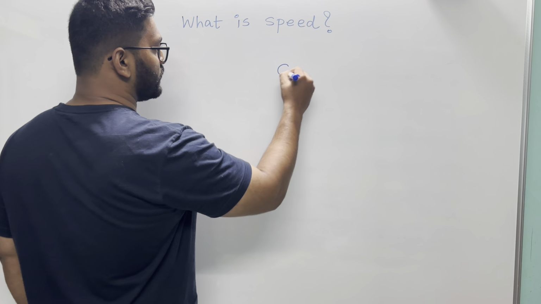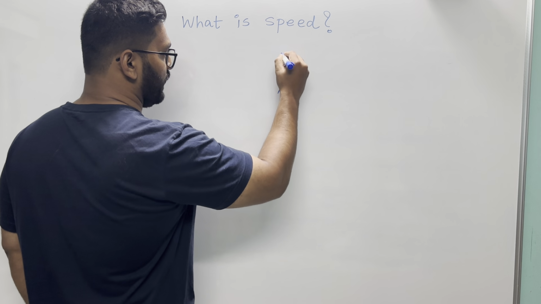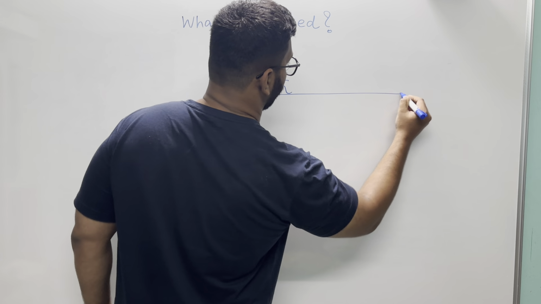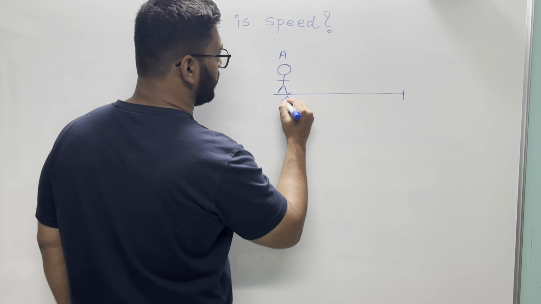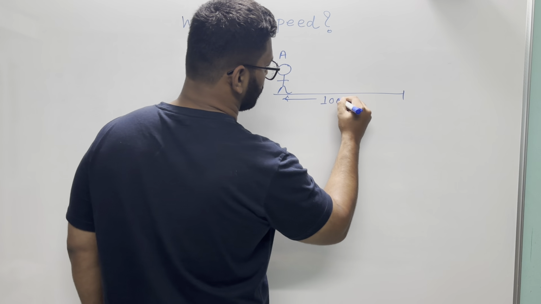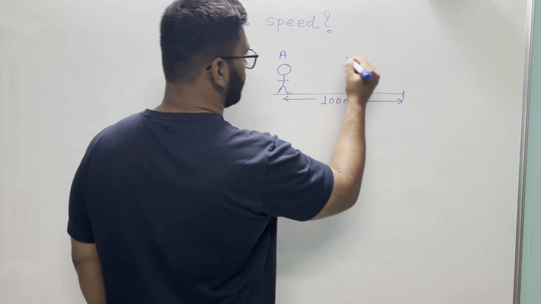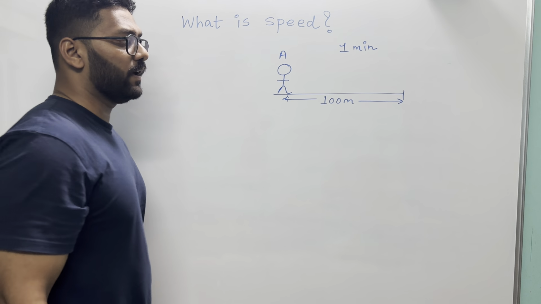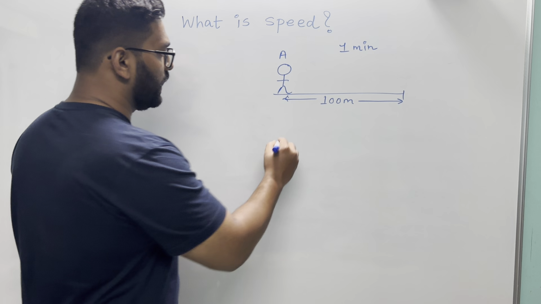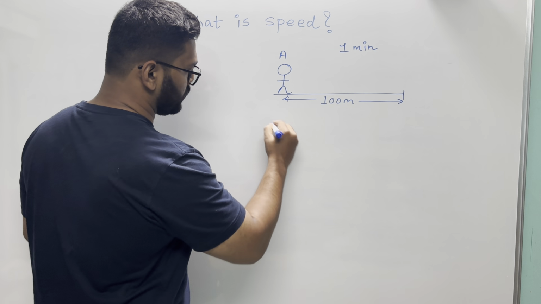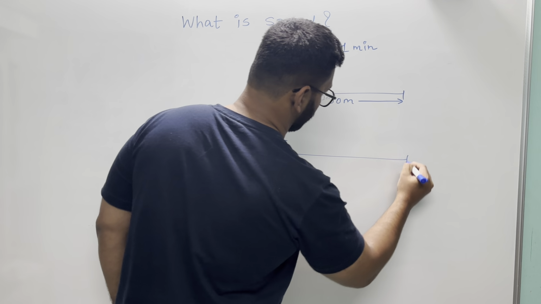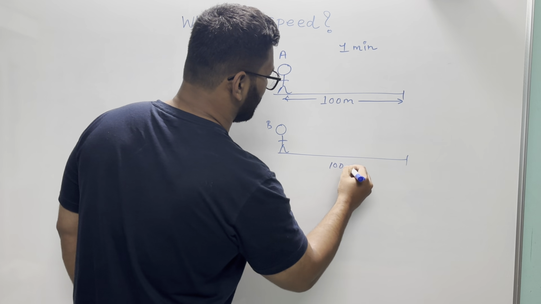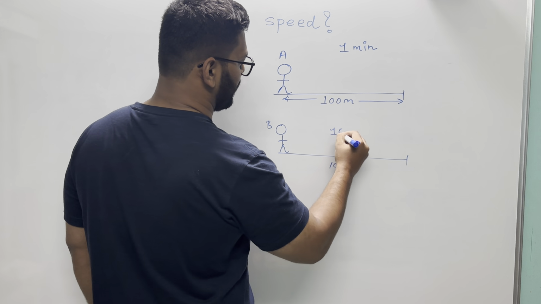Suppose there is a person, let's say person A, who covers a certain distance, maybe 100 meters, in maybe 1 minute. Person A covers 100 meters in 1 minute, and there is another person B who covers the same distance, 100 meters, but in lesser time, maybe 10 seconds.